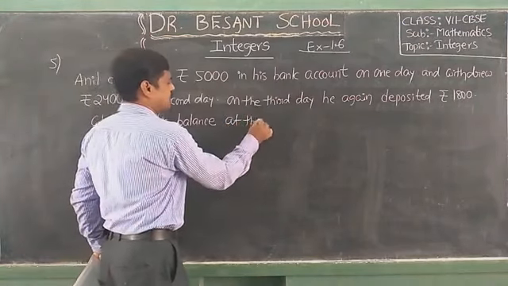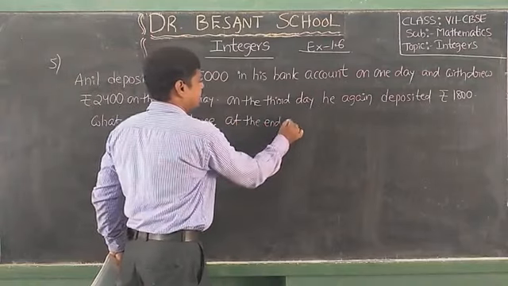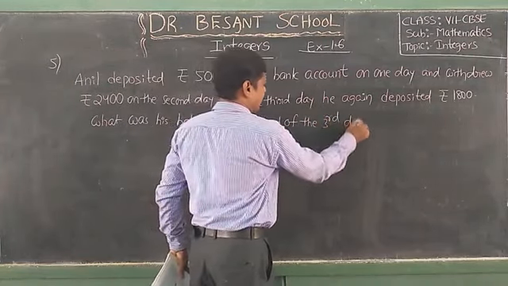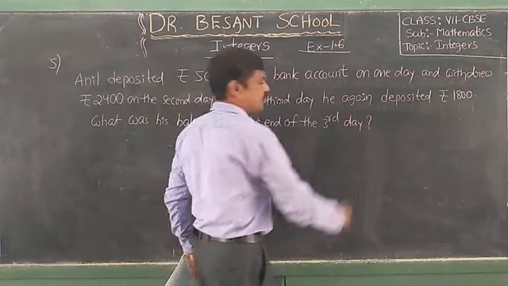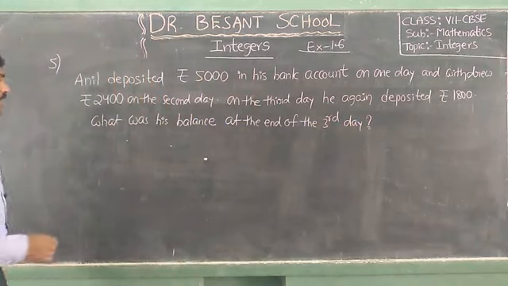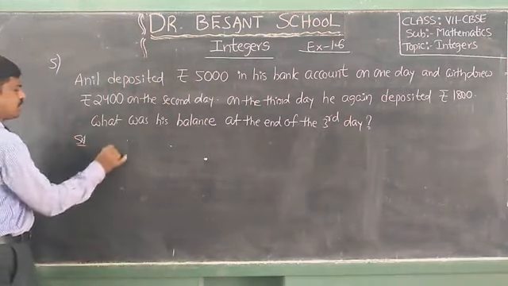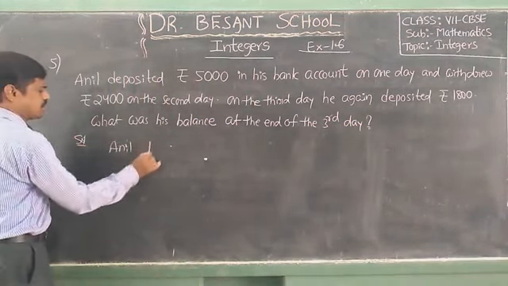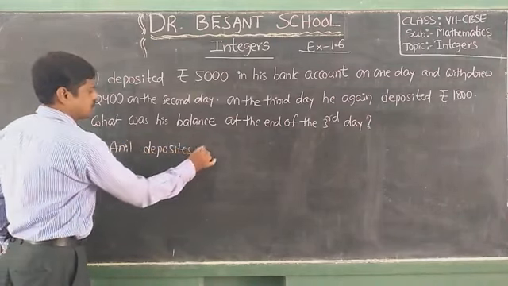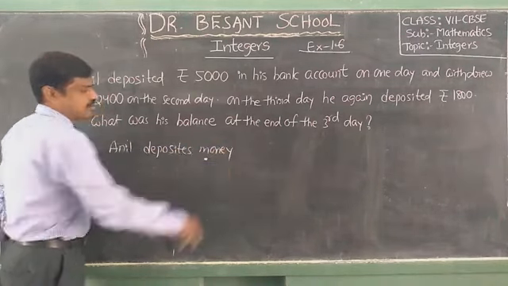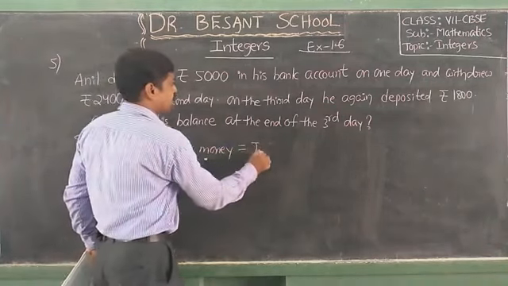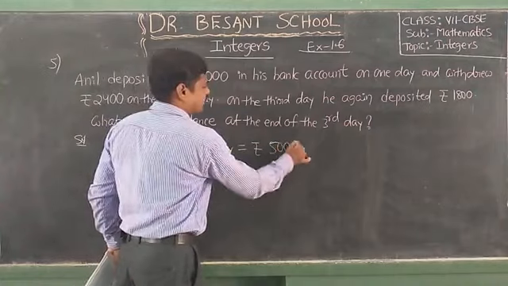At the end of the third day. So Anil deposits money equal to rupees 5000.